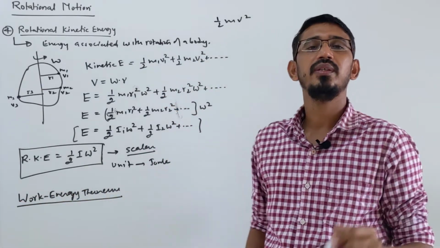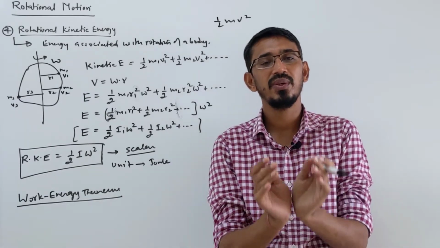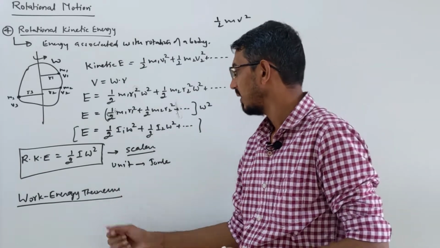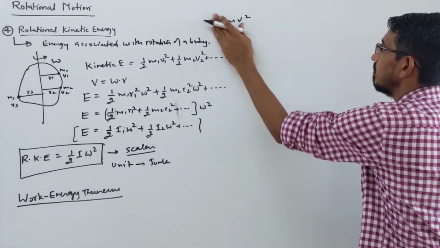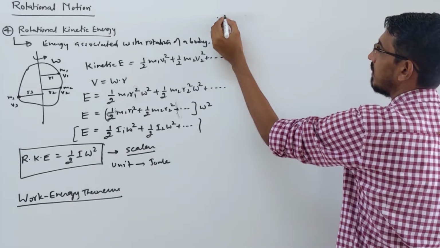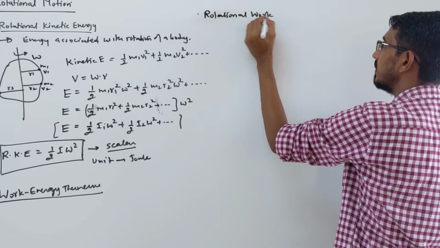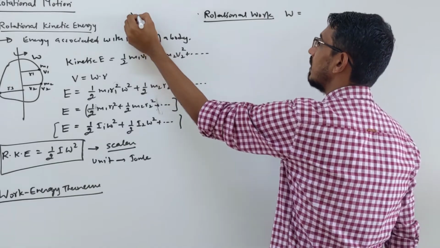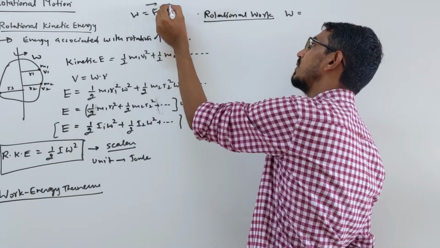What we have learned is that the work done is simply equal to what? Either you say change in kinetic energy, or you say force into displacement. Exactly the same way we will say here. Before that I should write work itself, so that you don't get confused. Suppose before this point I am writing the rotational work, or you say work done in rotation, right? What was work in our linear chapter? Remember, work done is equal to force into displacement, in vector form, right?